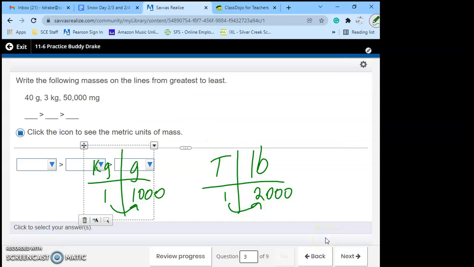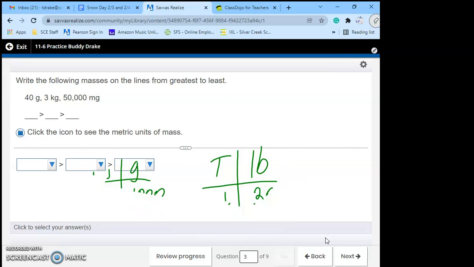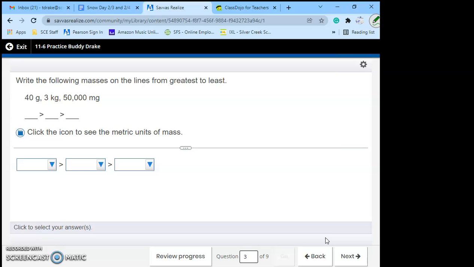Number 3, write the following in order from greatest to least. All right, we have grams, kilograms, and milligrams. We need to make them all the same. I'm going to make them all milligrams. So 3 kg, we need to turn to mgs.